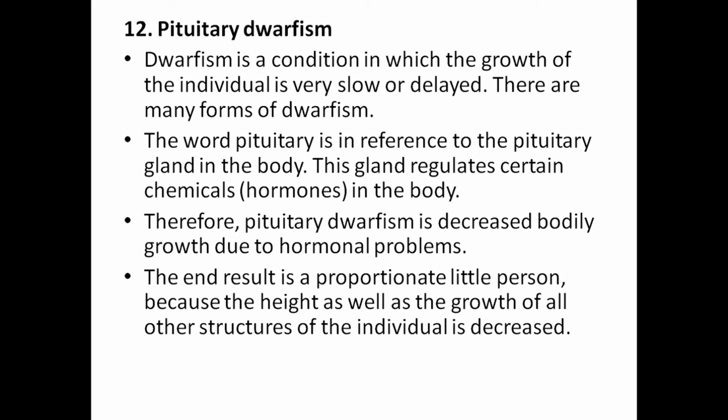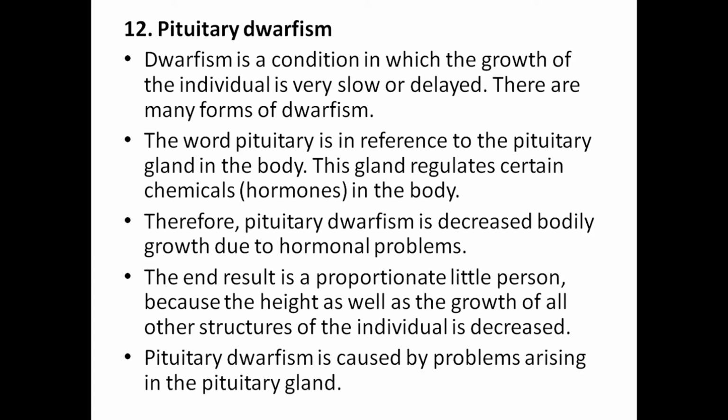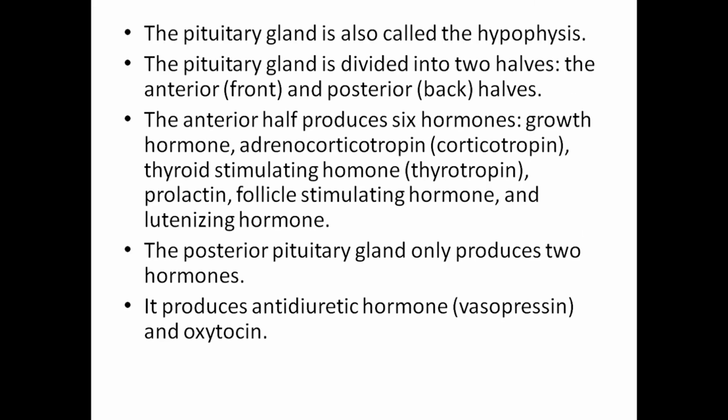The end result is a proportionate little person, because the height as well as growth of all other structures of the individual is decreased. Pituitary dwarfism is caused by problems arising in the pituitary gland, also called the hypophysis. The pituitary gland is divided into two halves, the anterior, the front portion, and the posterior, the back portion. The anterior half produces 6 hormones: growth hormone, adrenocorticotropic hormone, thyroid stimulating hormone, prolactin, follicle stimulating hormone, and luteinizing hormone.